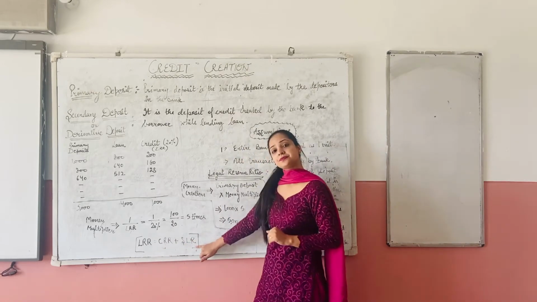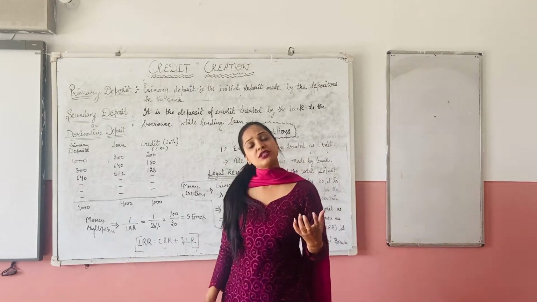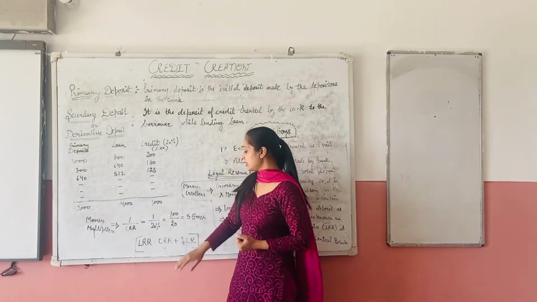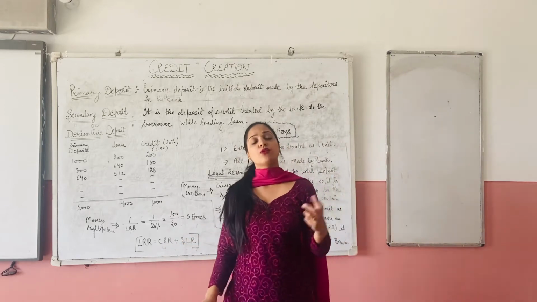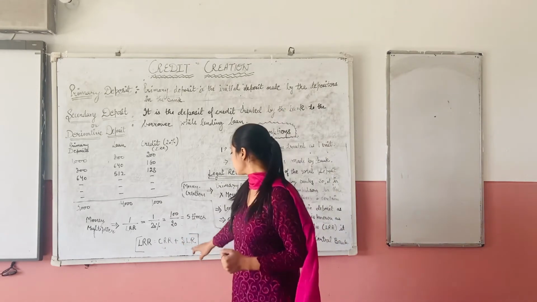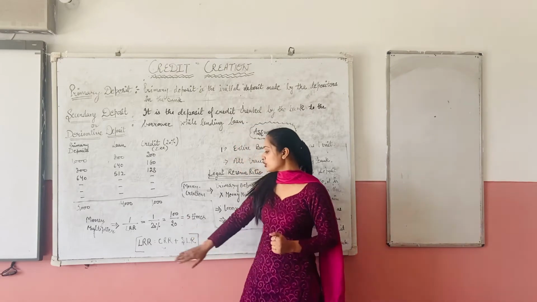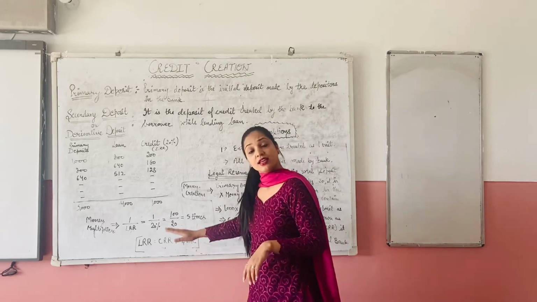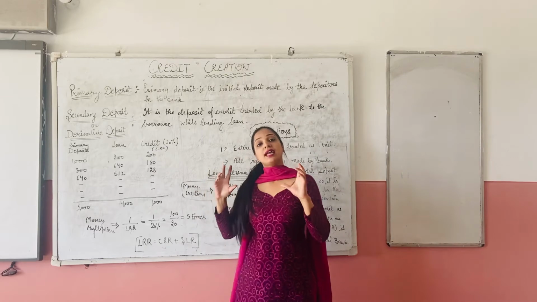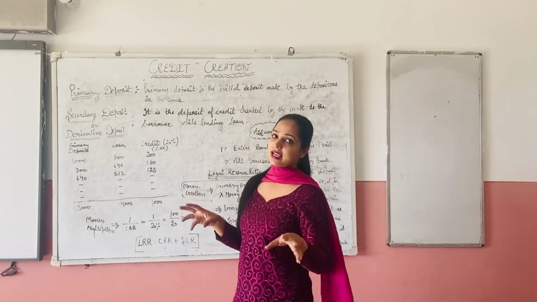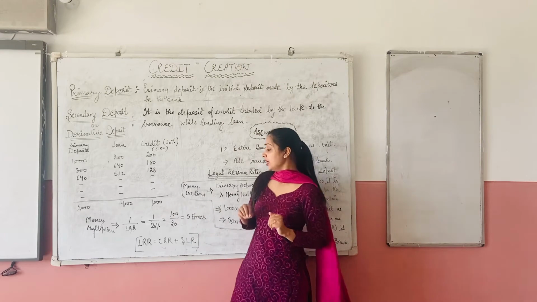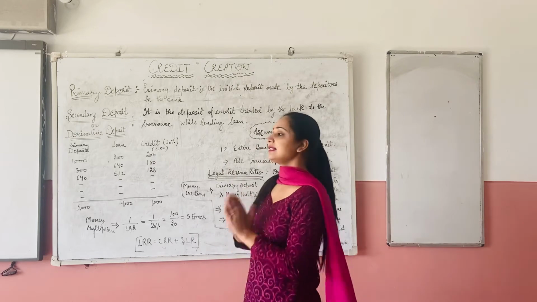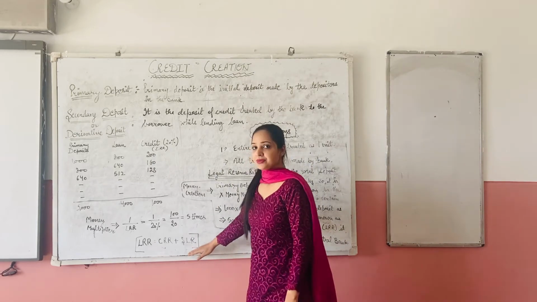Now what is SLR? If the amount that a commercial bank deposits with the central bank is in the form of cash, it is known as CRR. If it is deposited in the form of gold or any other securities, then it is known as SLR. So when we talk about CRR, we include just the cash amount, but when we talk about SLR, we also take into consideration any other securities except cash. Now ma'am, what is LRR? LRR is the addition of CRR and SLR.